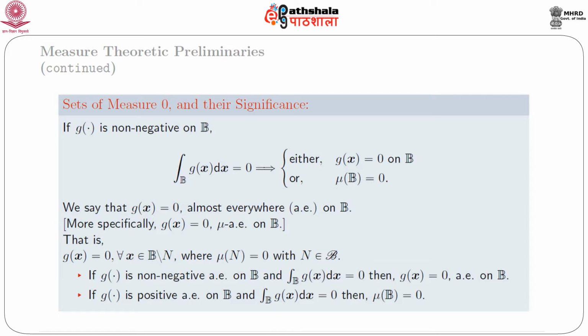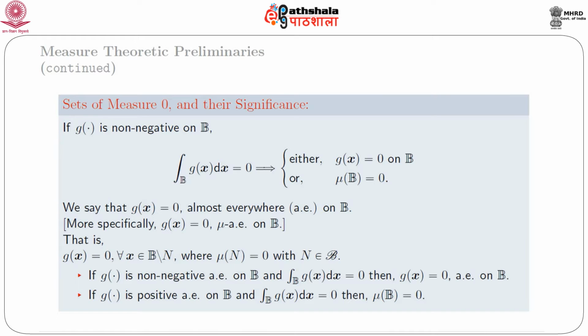We say that g(x) is equal to 0 almost everywhere on B. More specifically, g(x) is equal to 0 mu-almost everywhere on B. That is, g(x) is equal to 0 for all x belonging to B minus N, where mu of N is equal to 0 with N belonging to script B. That means the function g(x) is 0 for almost all x except some set N in which the measure of the set N is equal to 0.